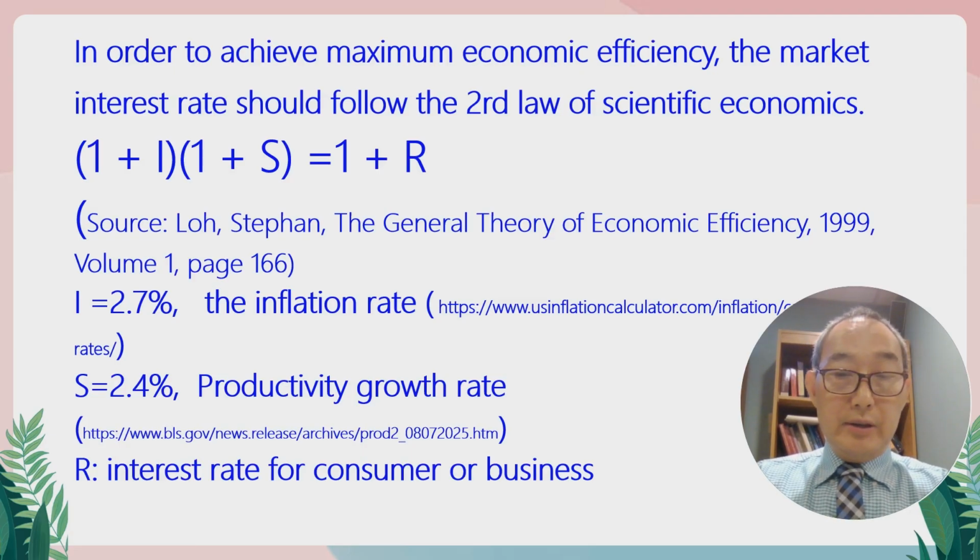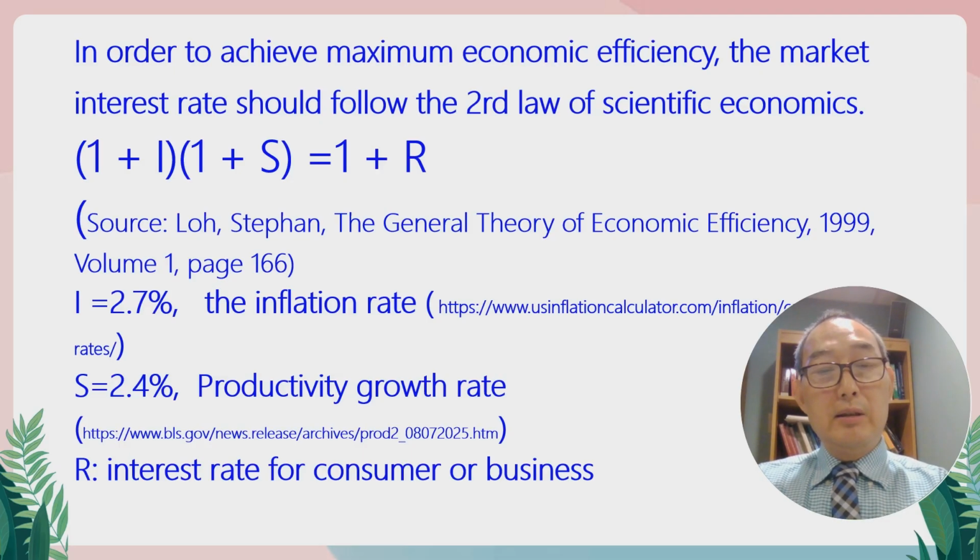R is the interest rate in the equation. This is the interest rate for consumers or businesses. Say you use your home as collateral to borrow, like a home equity line of credit, and that's the rate you should get for consumers or businesses.